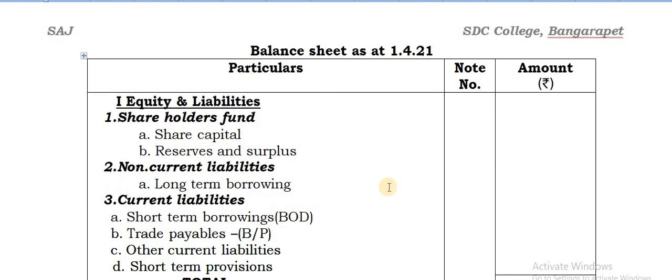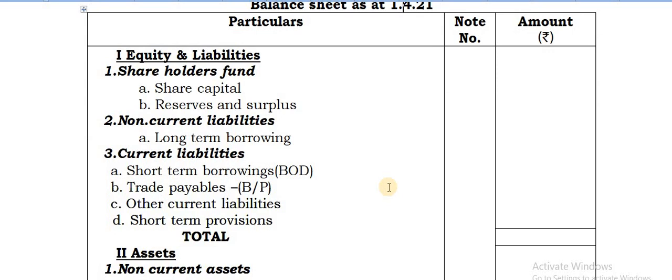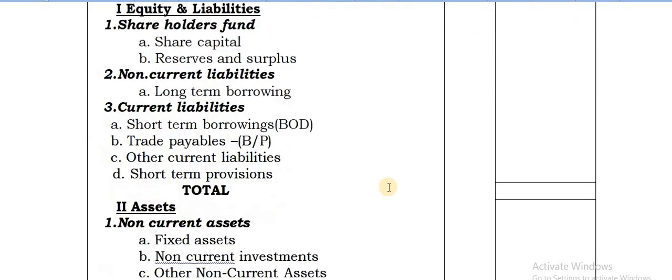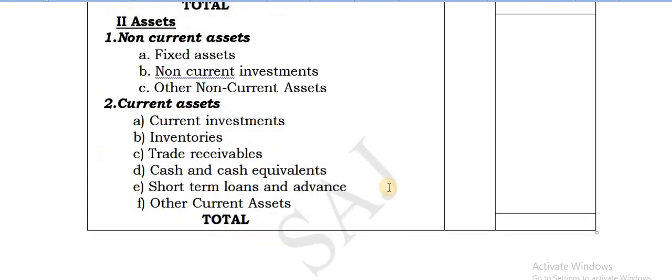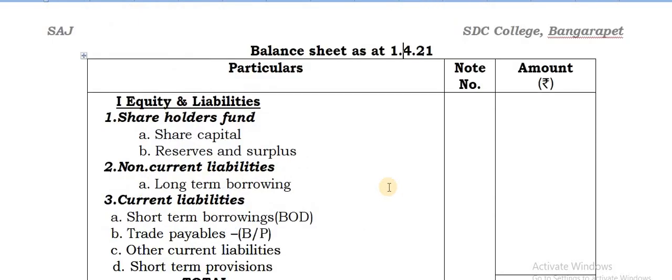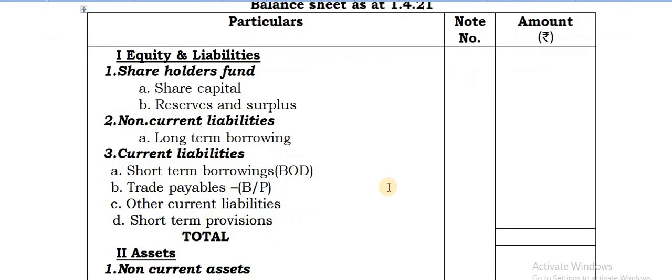Complete the format first as the regular. You can pause it and complete the format of the balance sheet.